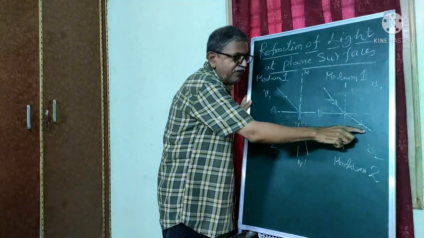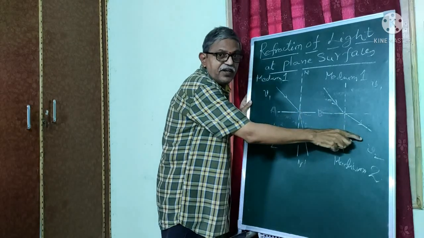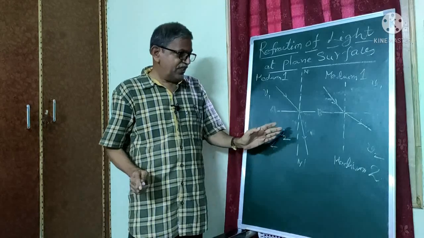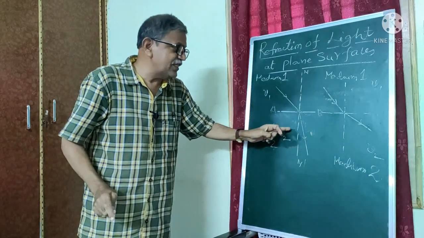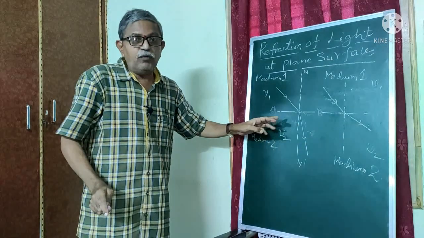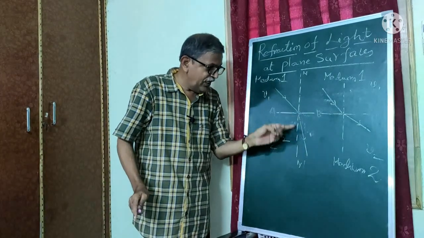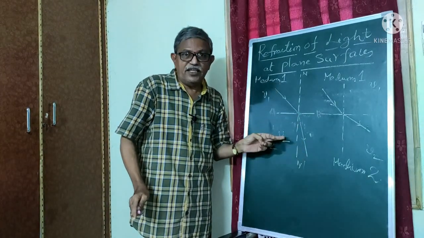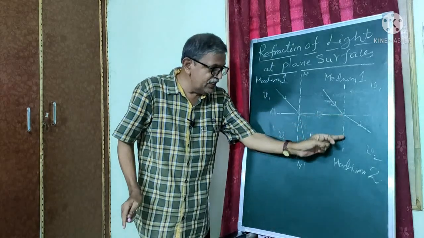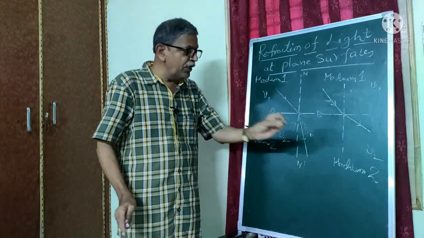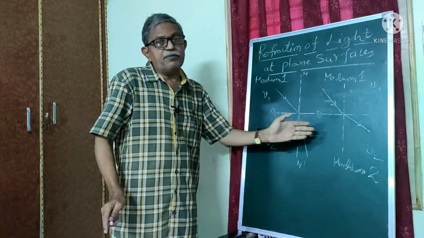So this is the refracted ray, incident ray, refracted ray. Please observe both the refracted rays in the lower portion. Here this is the normal and this is the refracted ray, and similarly in this portion. What do you notice by observing these two?